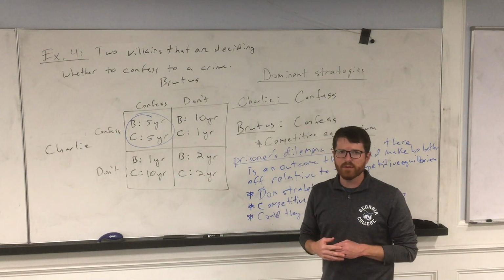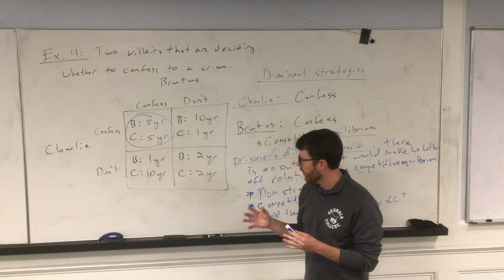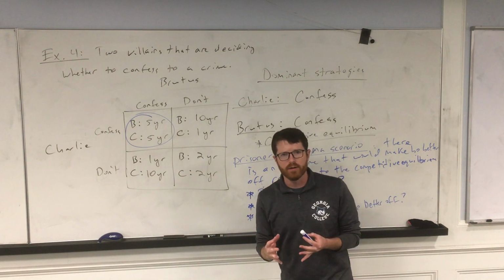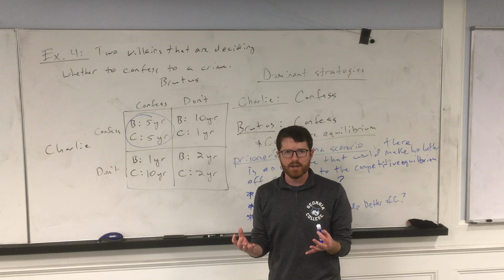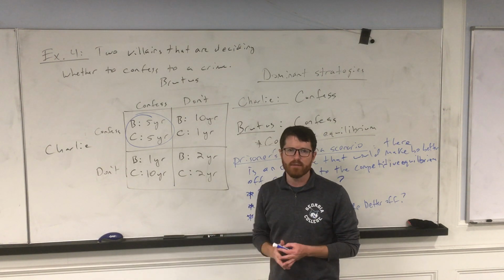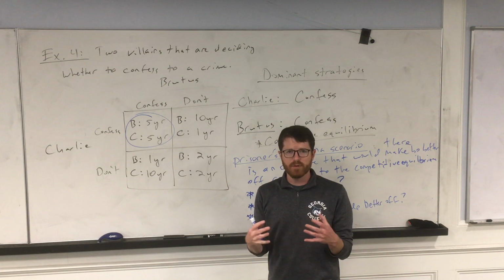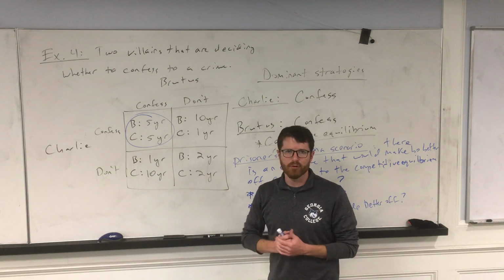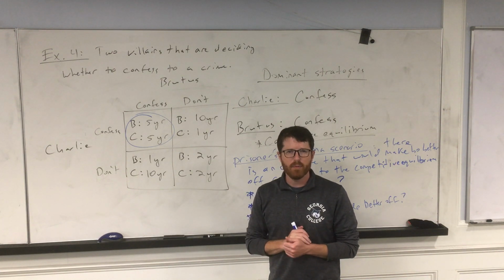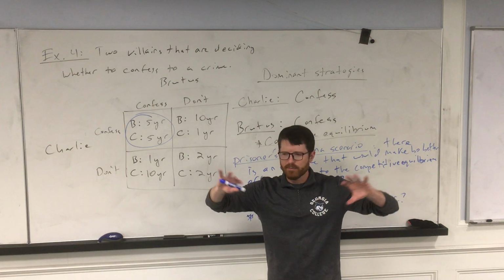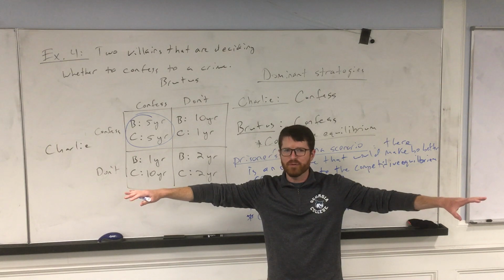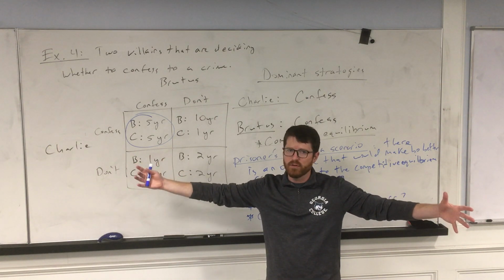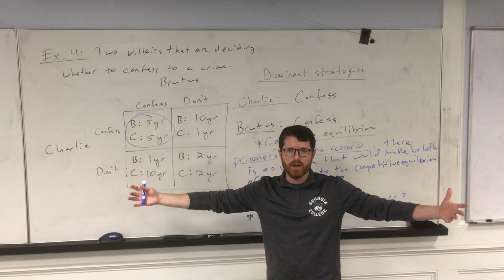And you can imagine why this is a problem, right? There are things that would change the outcome. If they could both spend a day together talking about their strategies, they might reach this outcome. If they were both in the same room together, I'm sure they'd be able to reach this outcome, right? But the problem is they're going to separate them, take them to their jail cells, not give them any time to communicate to one another, and then you don't know what's going to happen. Because if you're Charlie, you don't know what Brutus is going to do, and vice versa, okay?